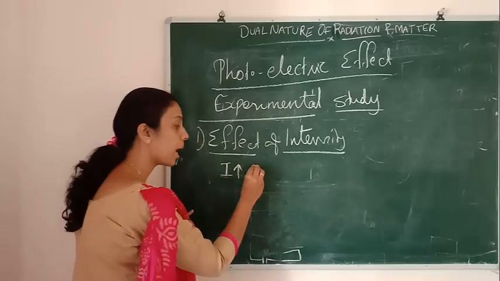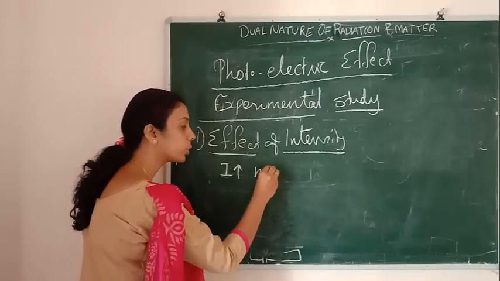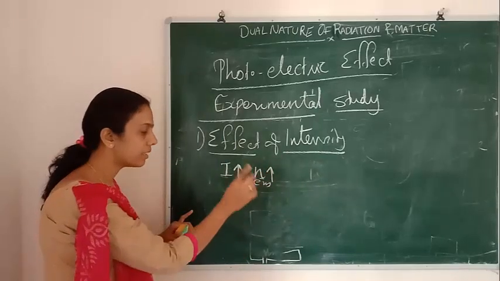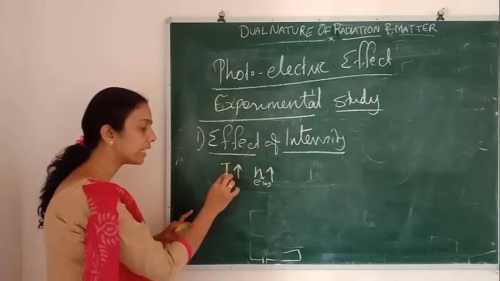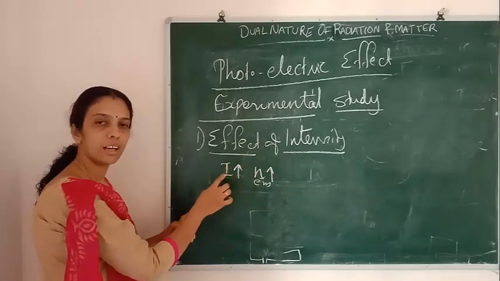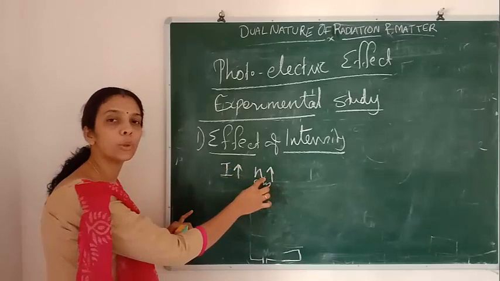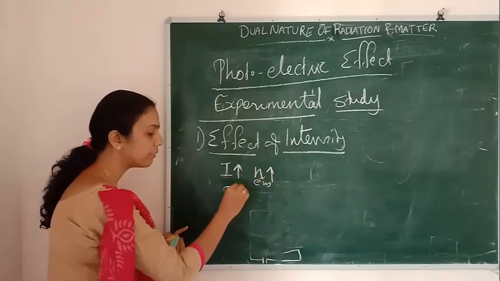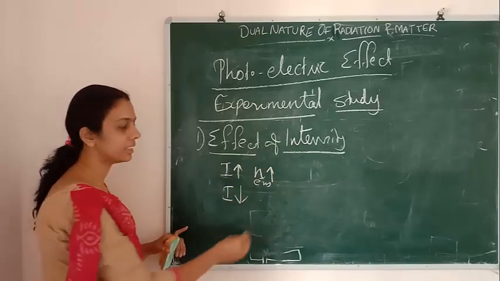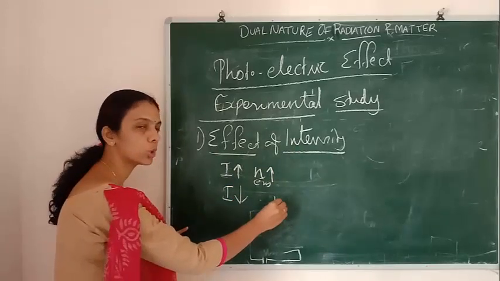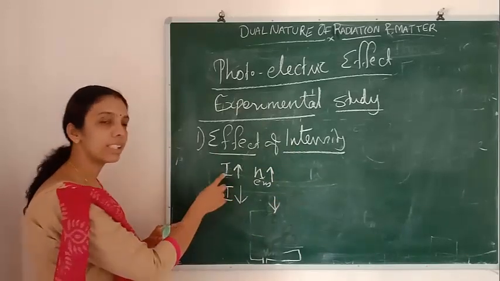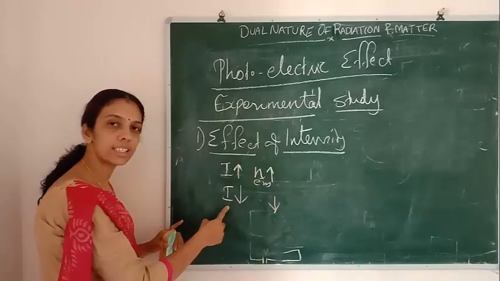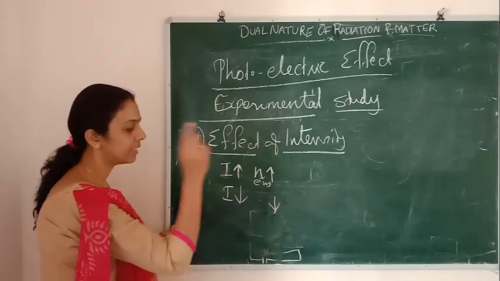As the intensity of the light ray increases, the number of photoelectrons emitted also increases. If we decrease the intensity, the number of photoelectrons also decreases. So if intensity increases, the number of photoelectrons increases; if intensity decreases, the number of photoelectrons decreases.